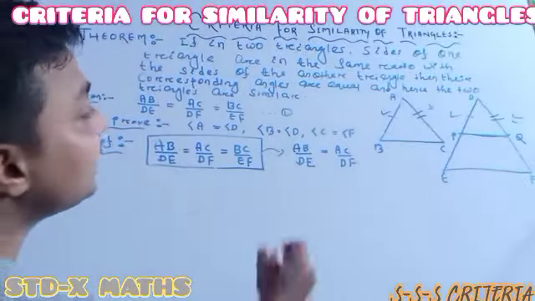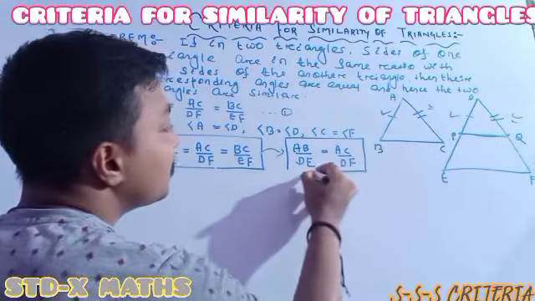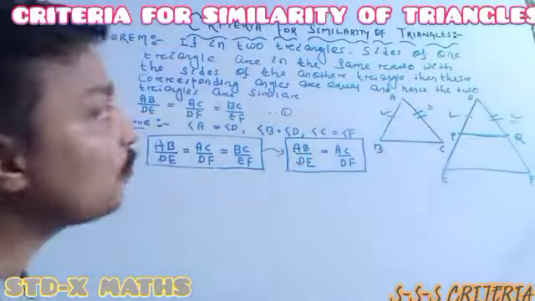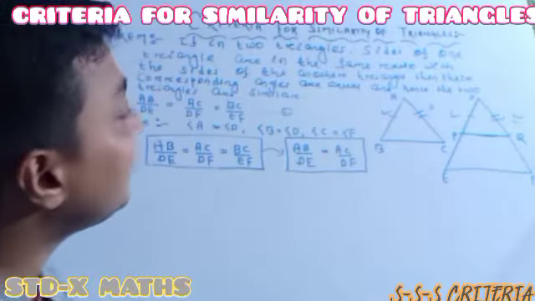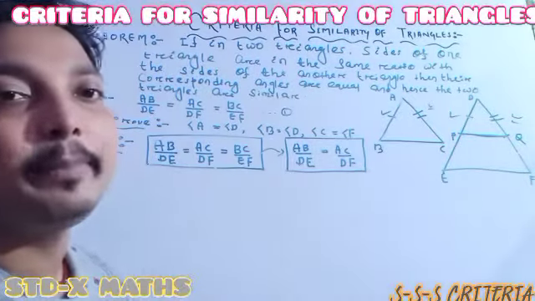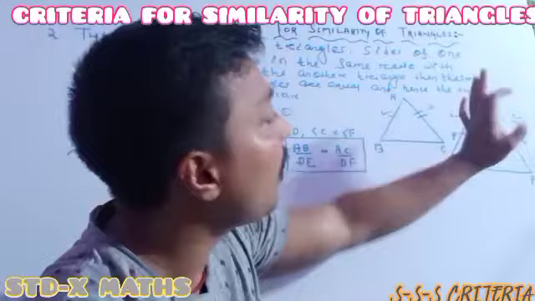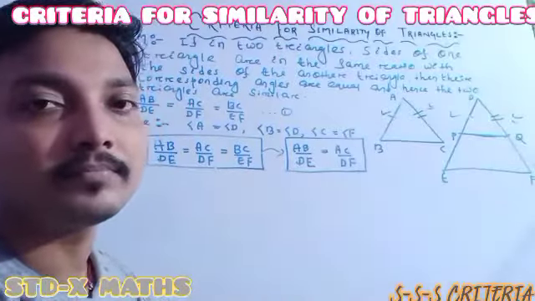Now see one of the changes I want to do here. AB is the same as DP according to the construction, because AB and DP we have drawn the same.